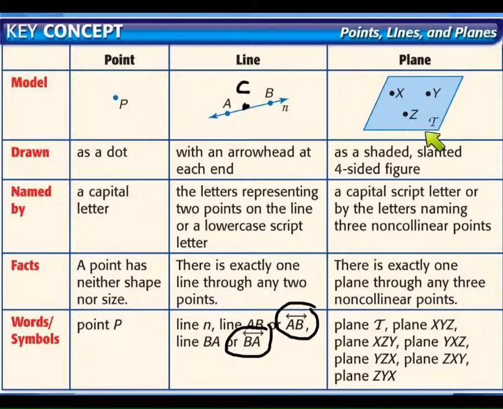And then we have a plane, okay? A plane is named with 3 points in it, but it doesn't matter the order. So this is all referring to the same thing. This is plane XYZ, ZYX, whatever order you want. Or the same thing, it might have an italics letter in the corner. You could name it plane T also. And you just always put the word plane in front of it. There's no drawing with it.